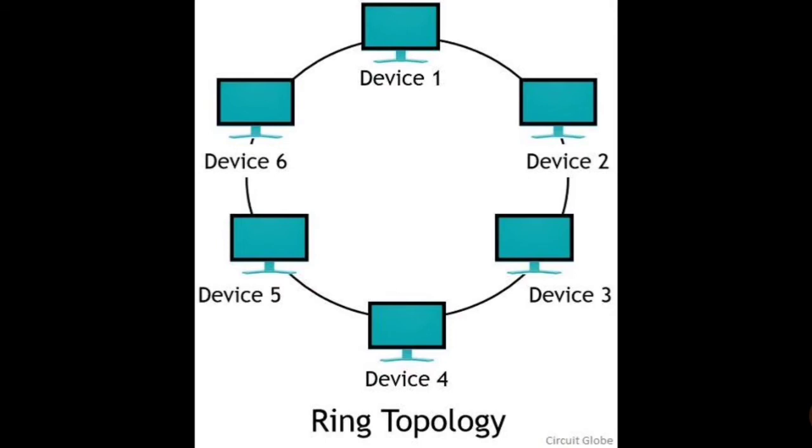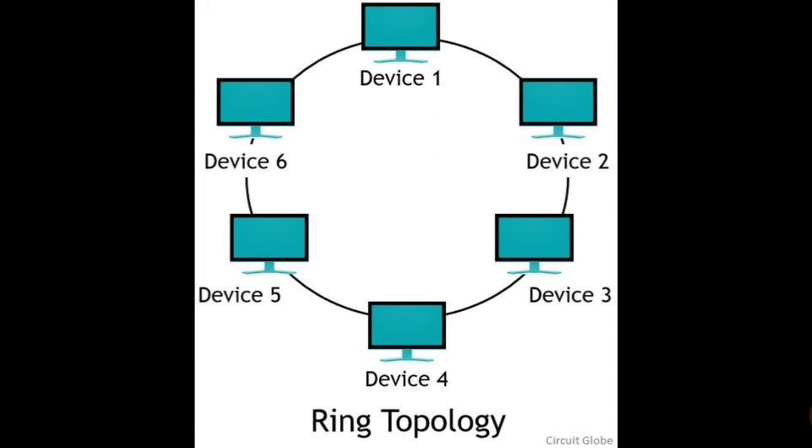So let's move forward and look at it. So we now know the definition of ring topology. This is the diagram of ring topology, and with the help of this diagram I will explain how the connections are made, how the devices are connected within a ring. Fine. So you can see in the diagram that there are different devices. Mostly there are 6 devices in this diagram. So device 1, device 2, like that you can see the devices.